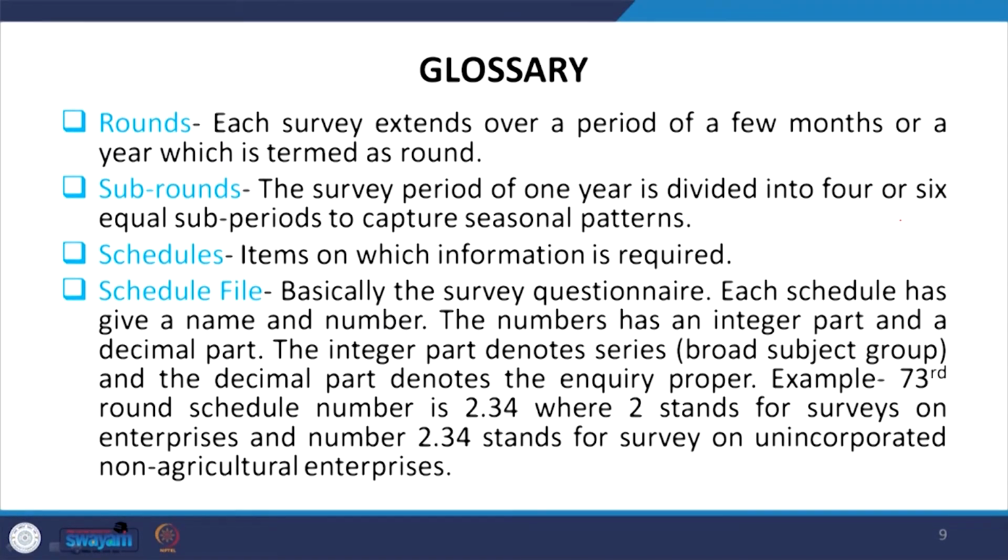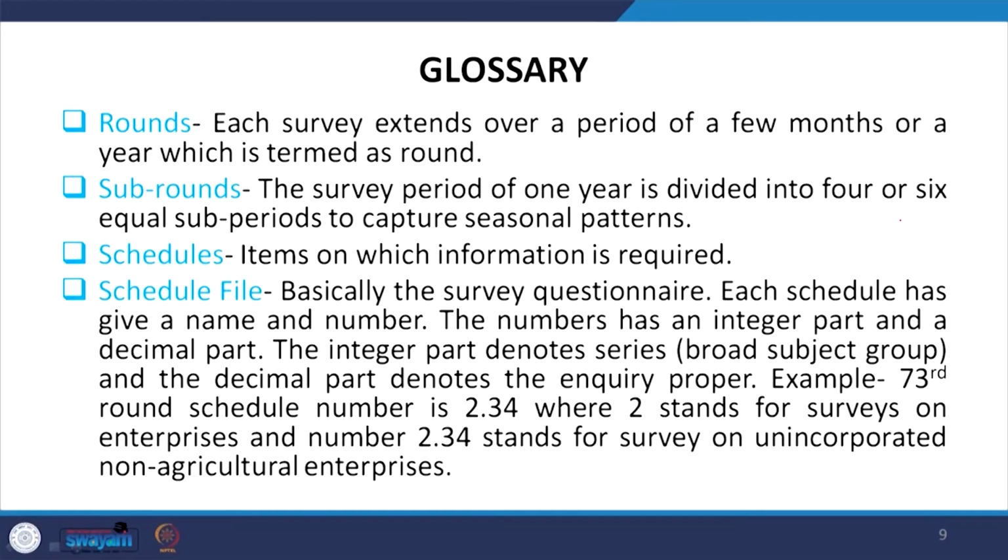The number has an integer part and a decimal part. The integer part denotes the series, the broad subject group, and the decimal part denotes the proper enquiry of that particular part. Especially if you refer to the 7th round of the NSS, which is on unorganized enterprises, a schedule number.